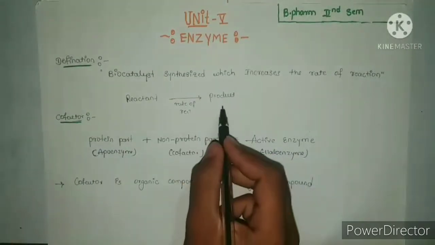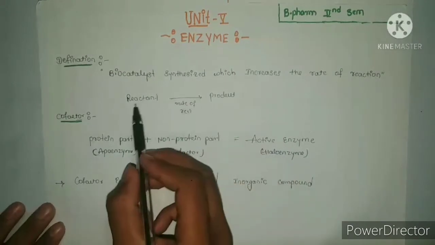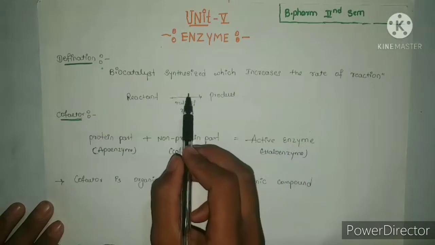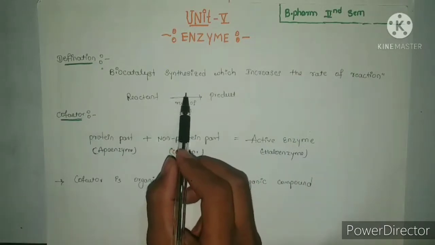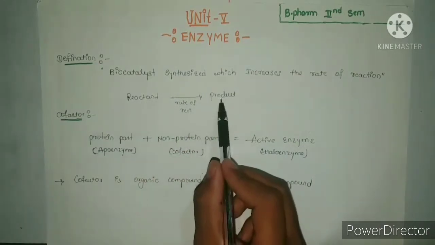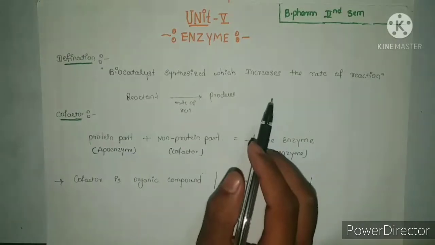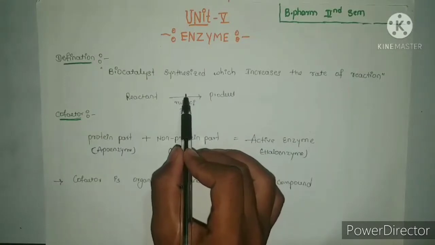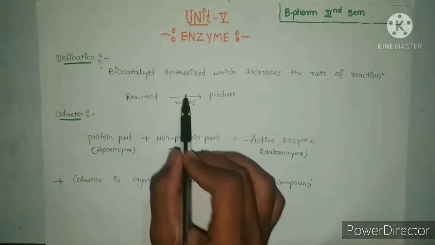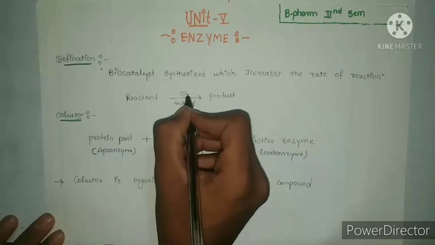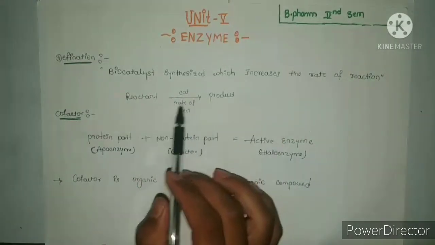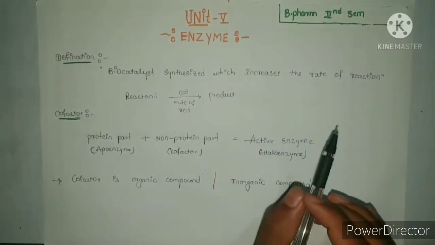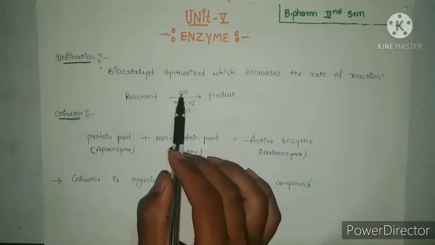This is a general chemical reaction. In the absence of the catalyst, the reactant is converted to product, but it takes more time when compared to the presence of a catalyst. If we assume the presence of a catalyst, any catalyst, the reactant is converted to product in a short time compared to the absence of the catalyst.